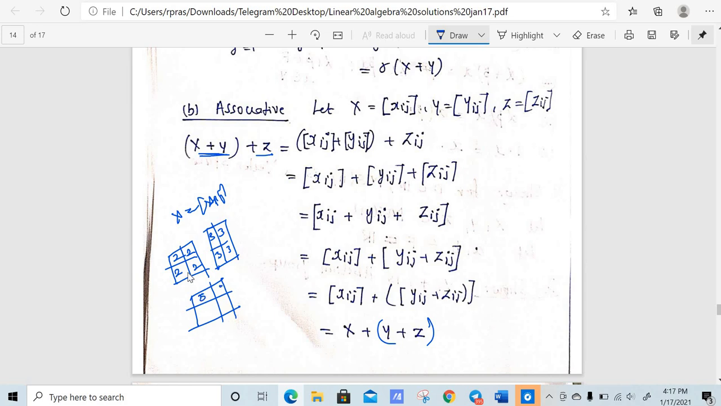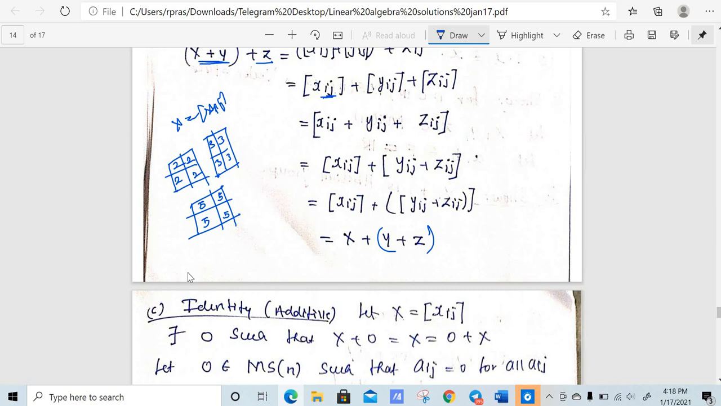So 2 plus 3 is 5, right? This is the way we define the sum, that is xij plus yij. That means you need to add the corresponding entries. Now we need to show it has an additive identity.